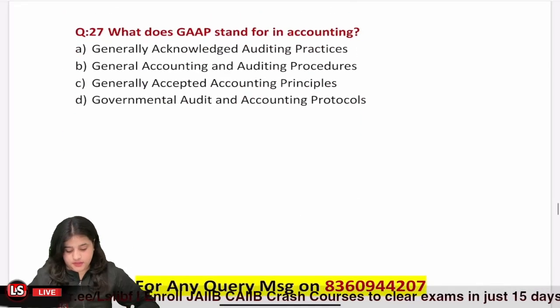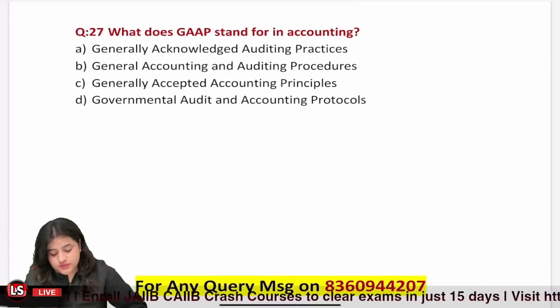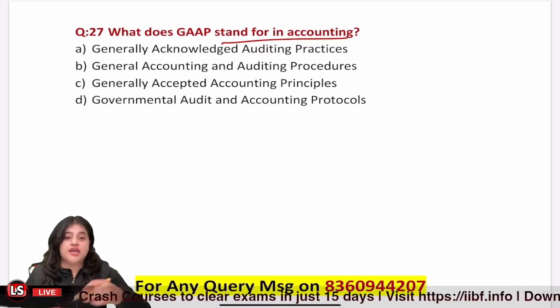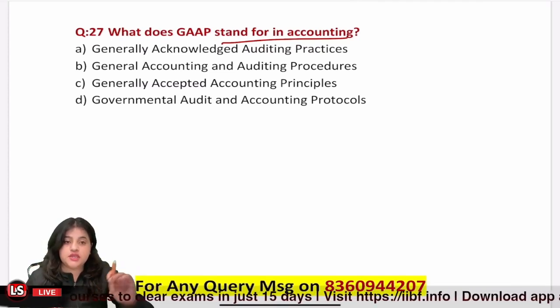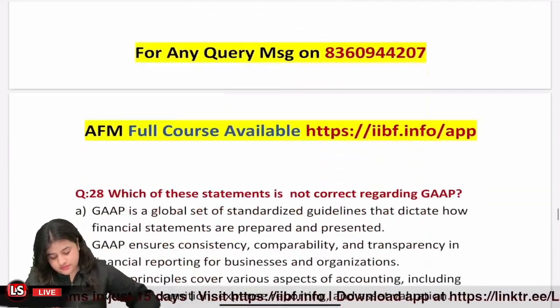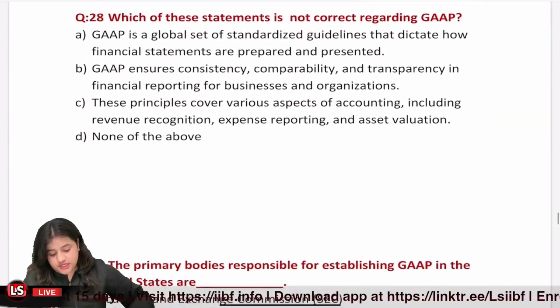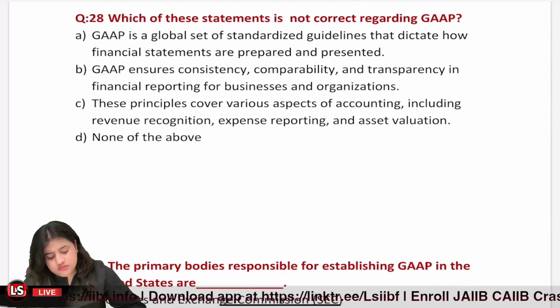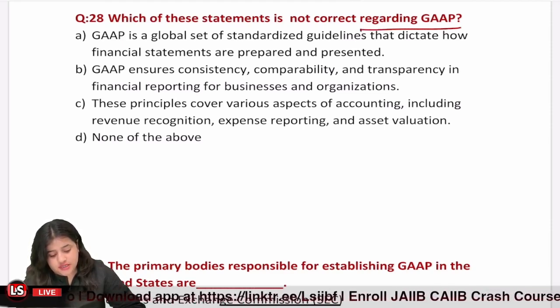Okay. Now, question 27. What does GAAP in accounting stand for? So GAAP, what does GAAP mean? Generally accepted accounting principles. So option number C. Question 28. Which of these statements is not correct regarding GAAP?